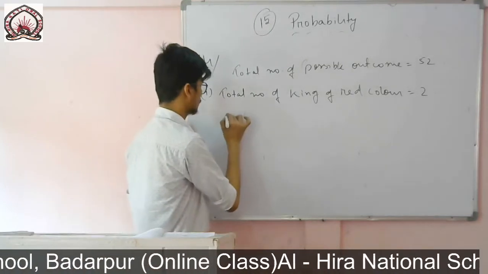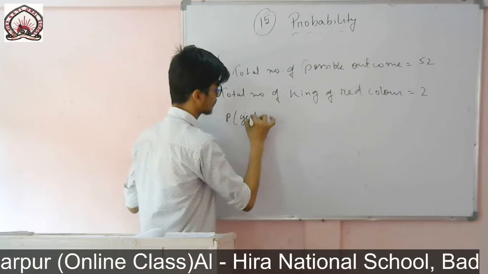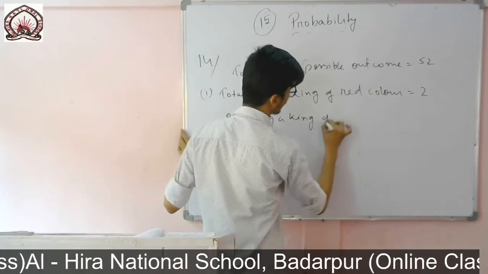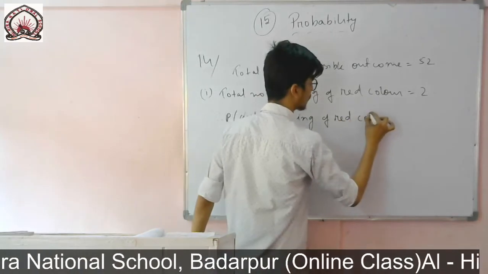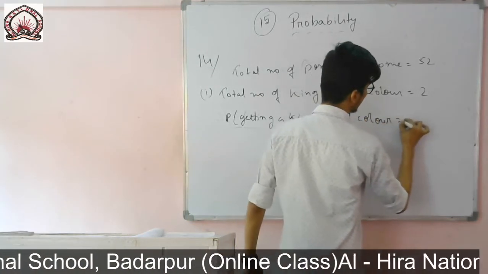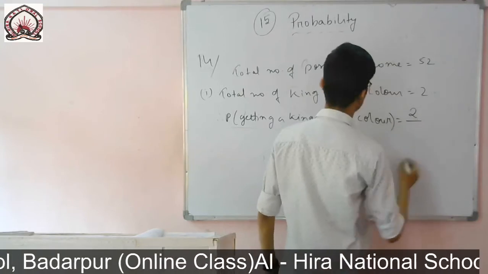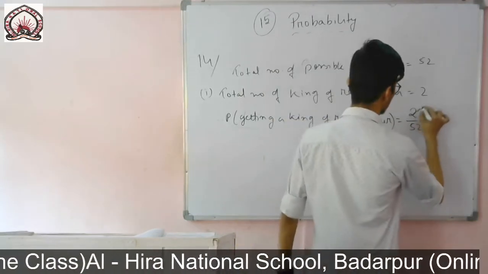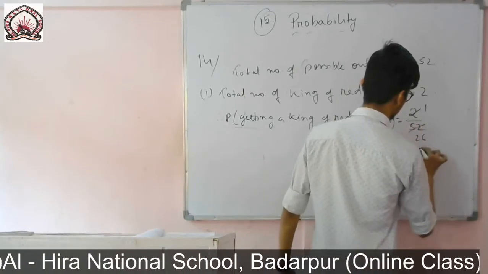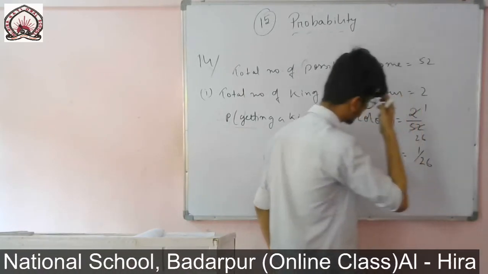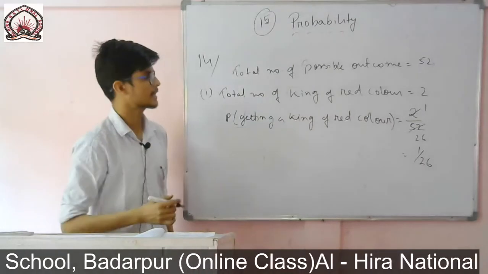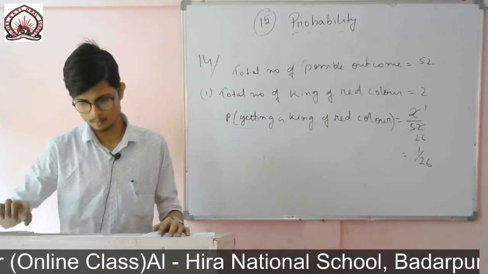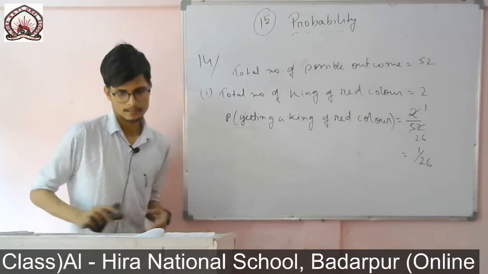So you write, therefore, probability of getting a king of red color is equal to 2 by 52. 2 by 52, that means 2 ones are 2 and 2 twenty-sixes are 52. So 1 by 26 is the answer. Probability of getting a king of red color is 2 by 52, that means 1 by 26. The next one,